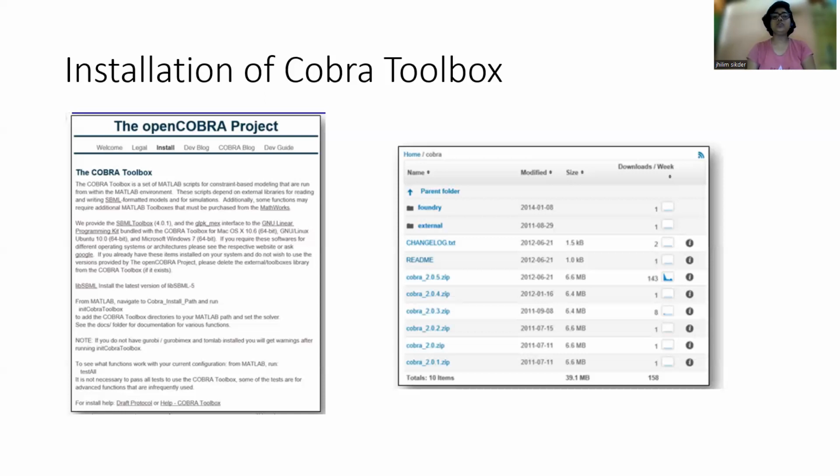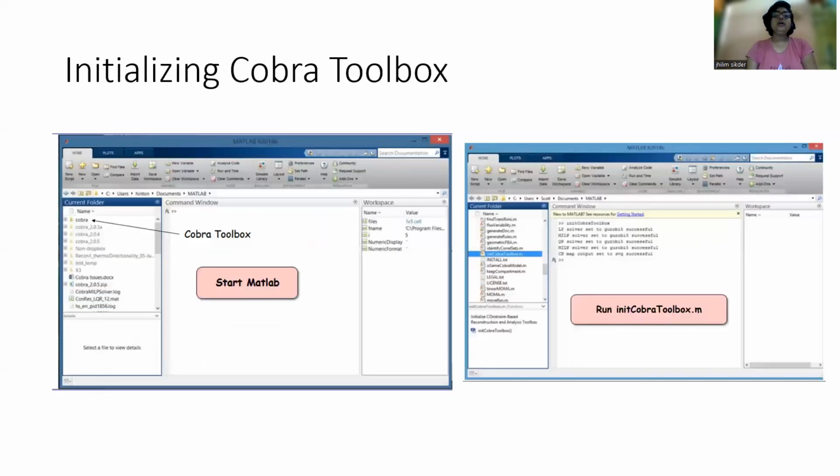Now, after downloading the file, this window will pop up. That is a zip file. We need to extract the files to run Cobra Toolbox. After extracting this, we can just run it. Now initializing Cobra Toolbox. After downloading it, the window will pop up. By this, we need to start the MATLAB.